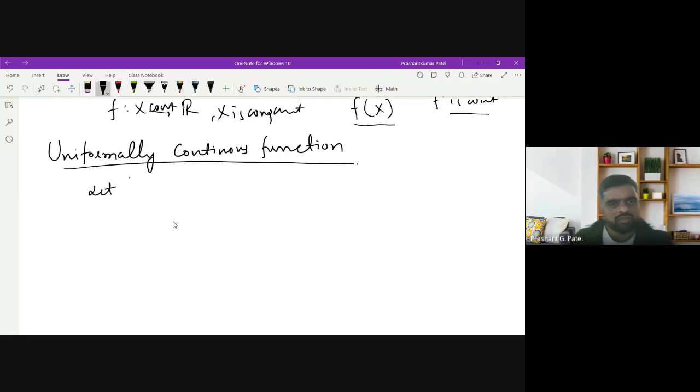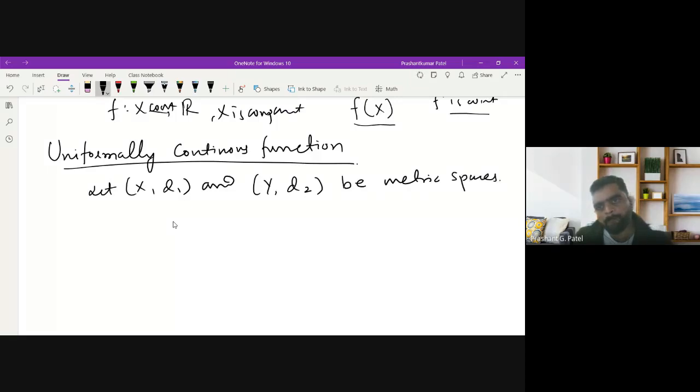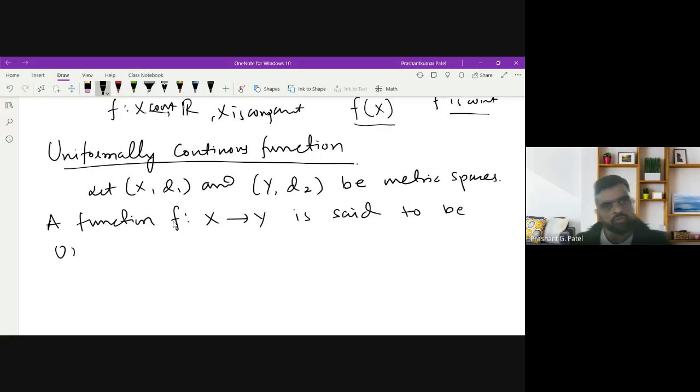So let (X, d1) and (Y, d2) be metric spaces. A function f from X to Y is said to be uniformly continuous on X